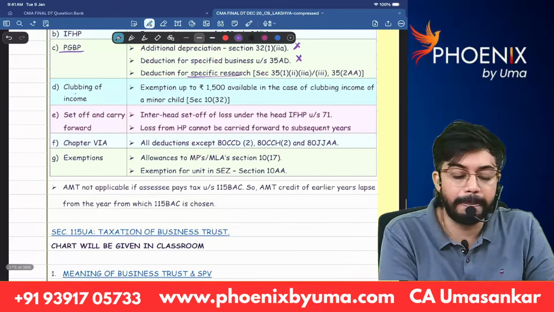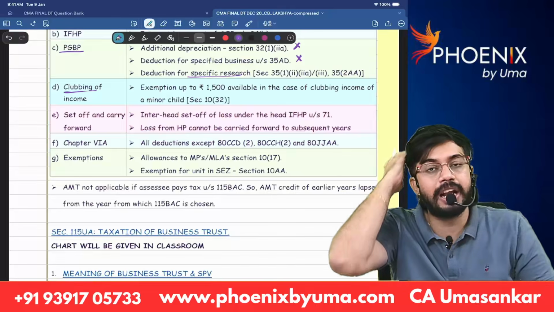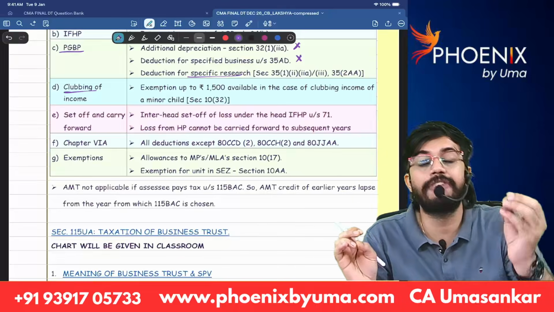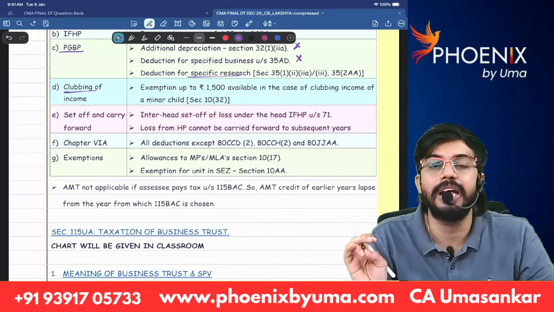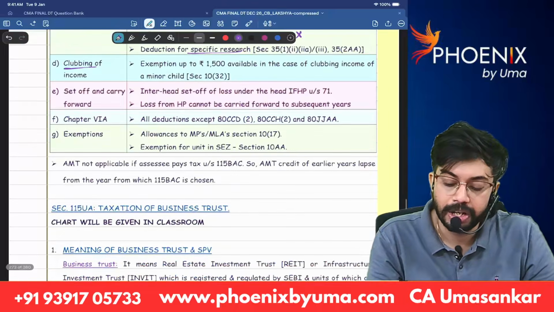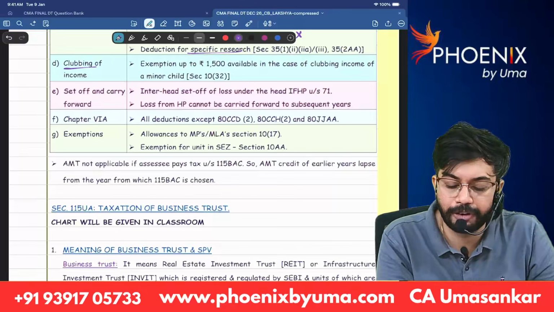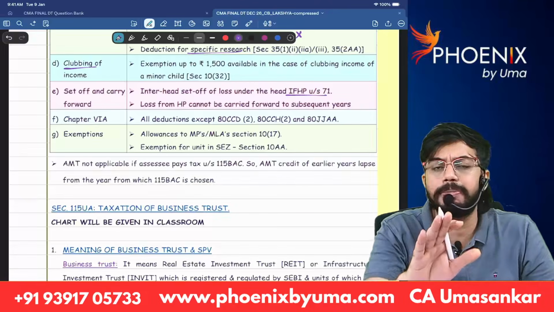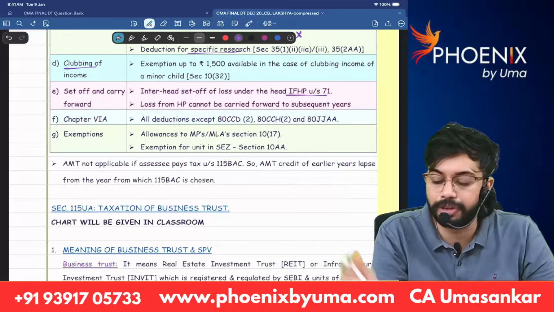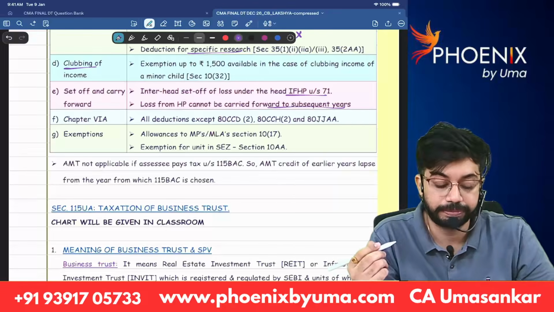Next, while clubbing of income, generally 1500 exemption is available when minor income is clubbed in the hands of parents. That 1500 exemption is also not available if the assessee is paying taxes under default tax rates. Next, loss set off and carry forward of losses. I told you, loss from house property not eligible for inter-head set off. It cannot be carried forward to subsequent years also.